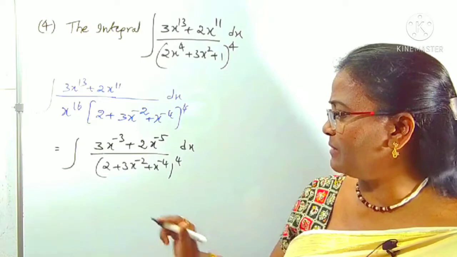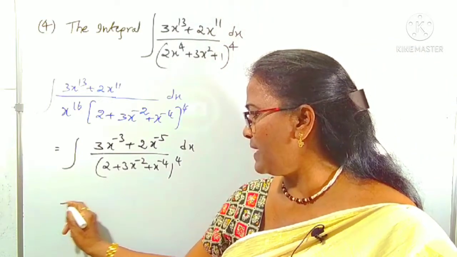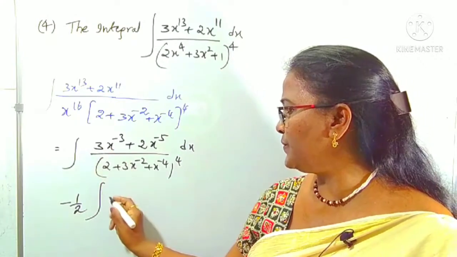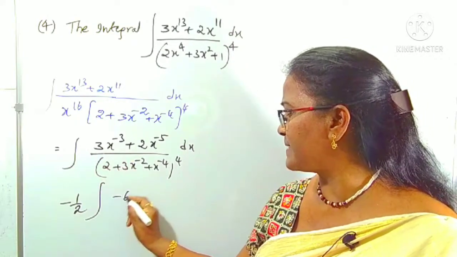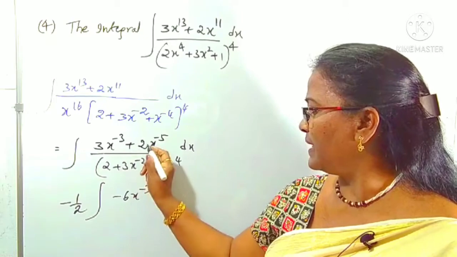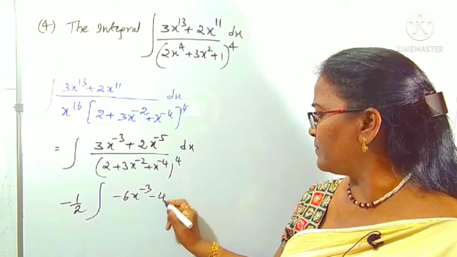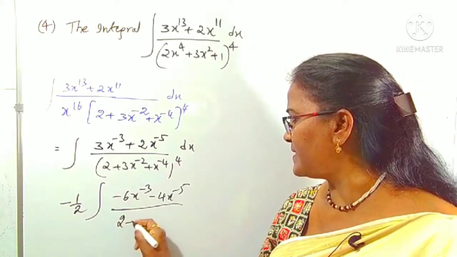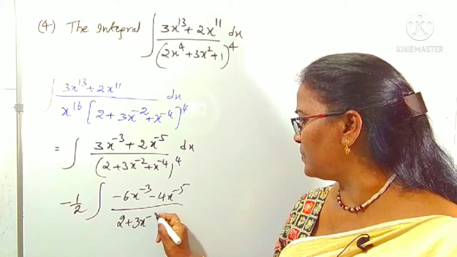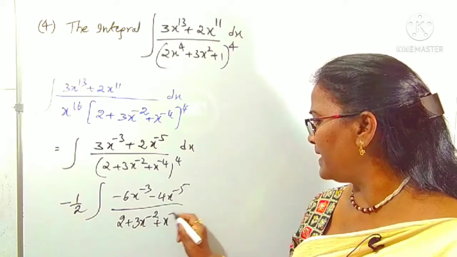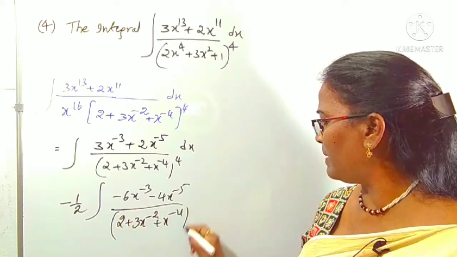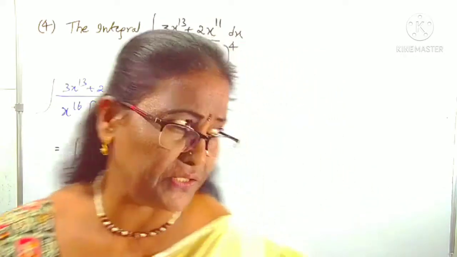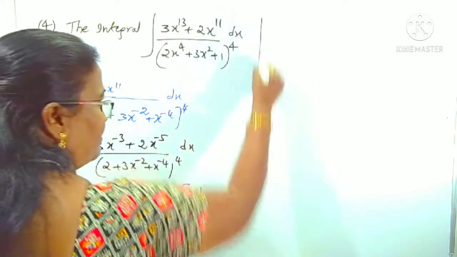For that, you have to divide and multiply with the minus 2. Minus 1 by 2 of integral of minus 2 into 3 minus 6x power minus 3 minus 2 into 2 minus 4x power minus 5 by 2 plus 3x power minus 2 plus x power minus 4 overall power 4 whole dx. That's it. Okay, now we can reduce into f power n x into f of x formula.